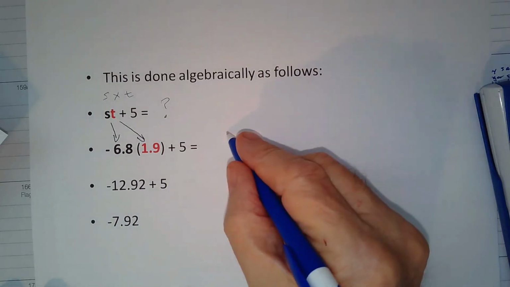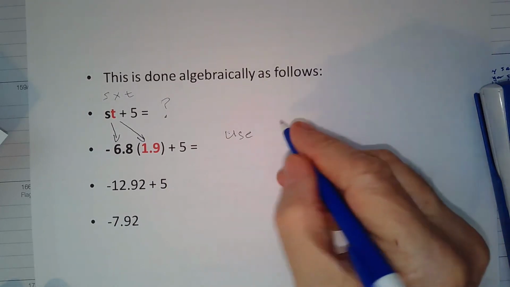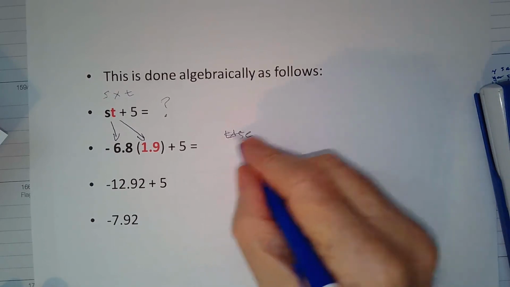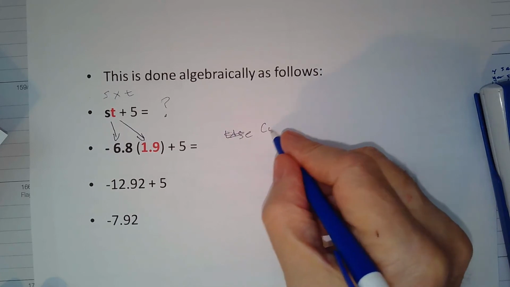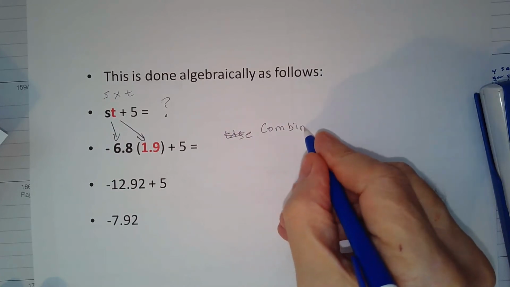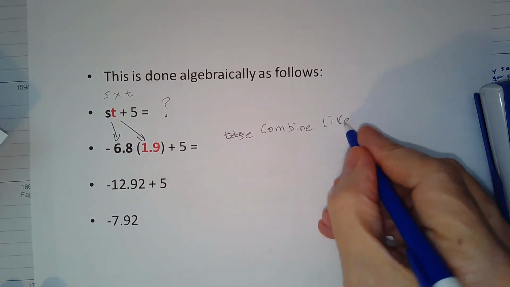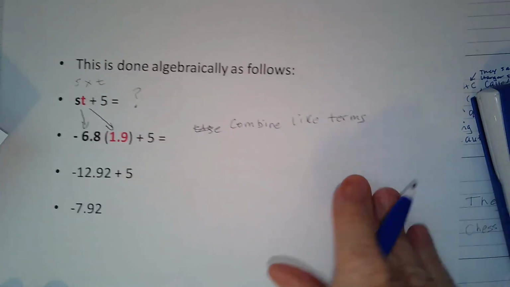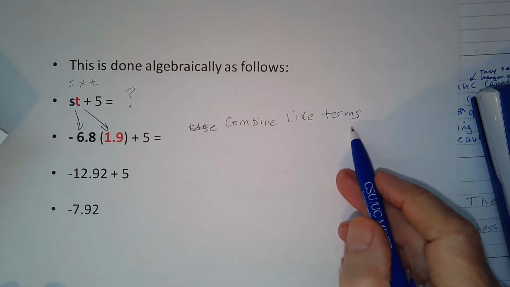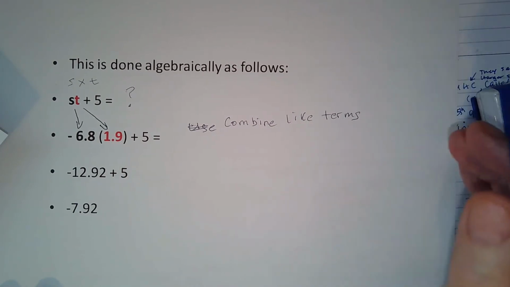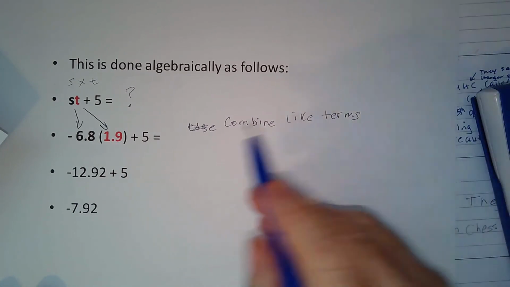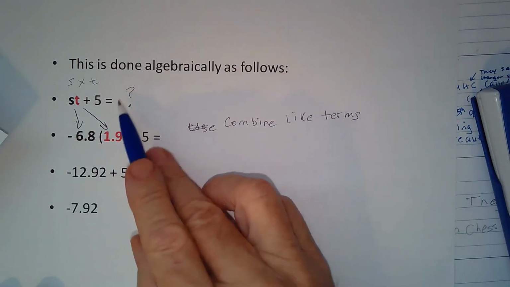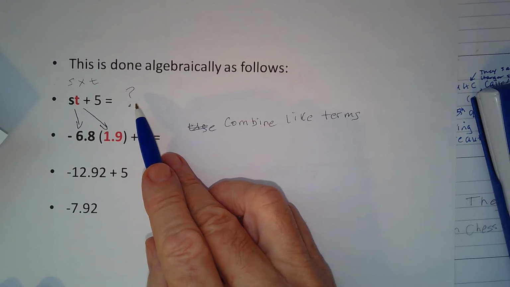So now we're going to combine like terms. Because this is an expression, you will be combining like terms, not undoing. Undoing is only for equations. This is not an equation yet because we don't have anything on the right-hand side of the equal sign.